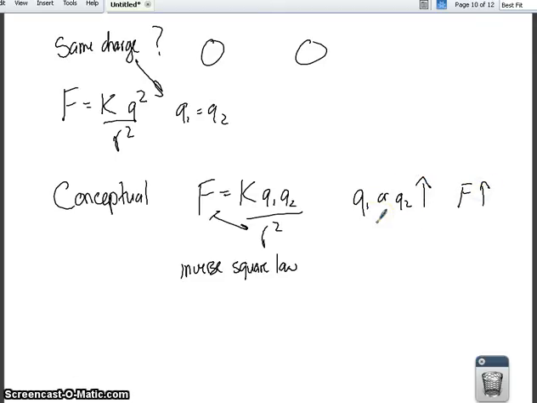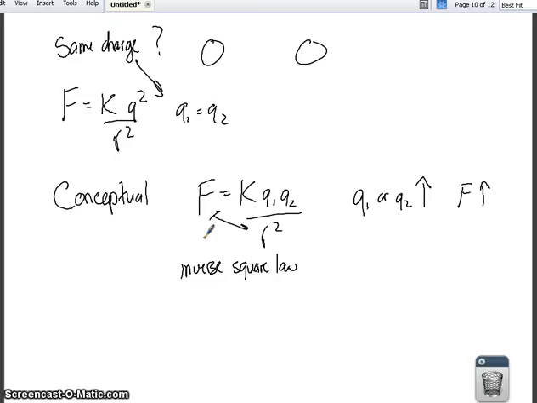If these go down, F goes down. So it's going to be very common on a test that they say if Q2 goes up by 3 and R goes down by 2, what's going to be our new force? You're going to have to figure that out based off just conceptual understanding. This is something we've done commonly throughout the whole year, so that should be something you're very used to. You're going to have a lot of conceptual questions like that.